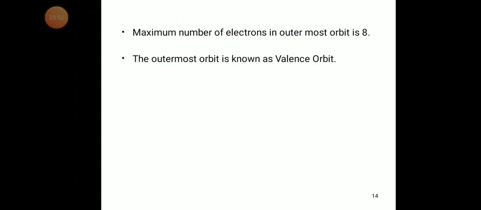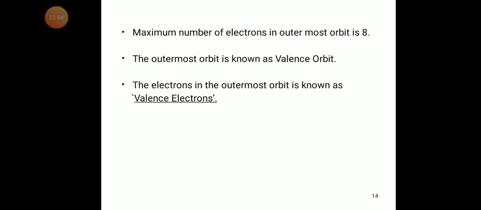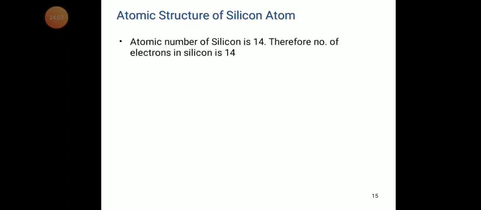The maximum number of electrons in the outermost orbit is 8. The outermost orbit is known as the valency orbit, and the electrons in it are known as valence electrons.